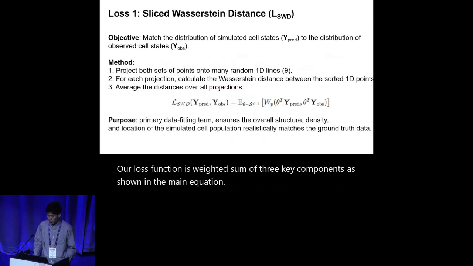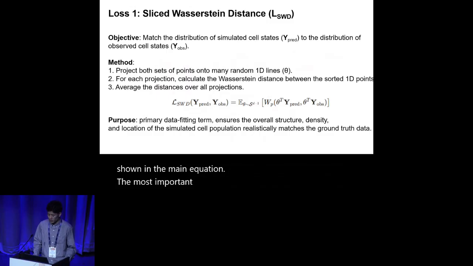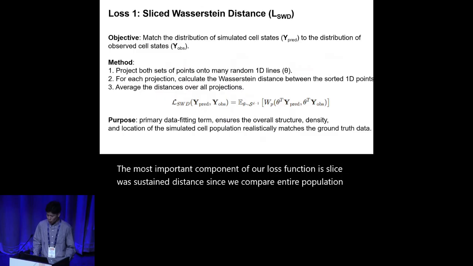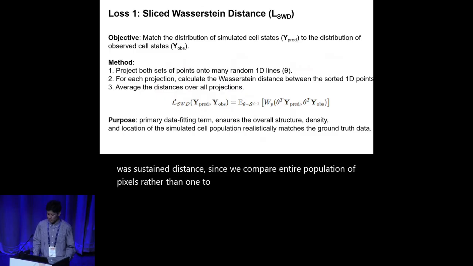The most important component of our loss function is sliced Wasserstein distance. Since we compare the entire population of pixels rather than one-to-one pairings, we need a metric that can measure the distance between two distributions.